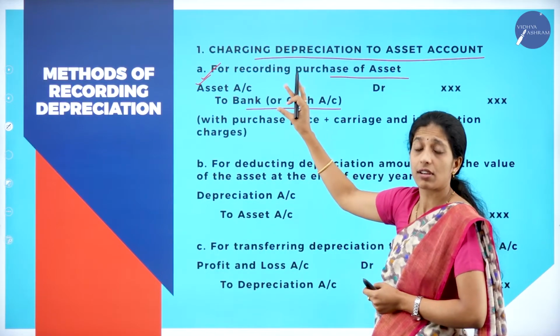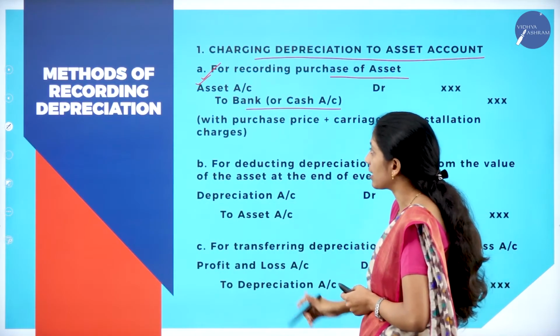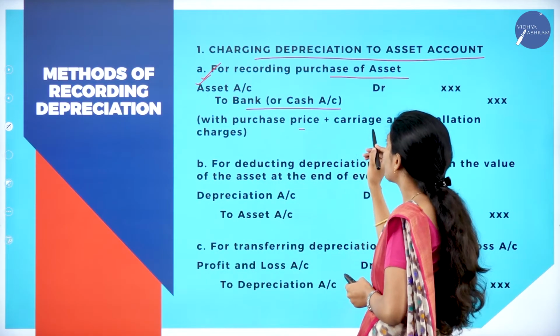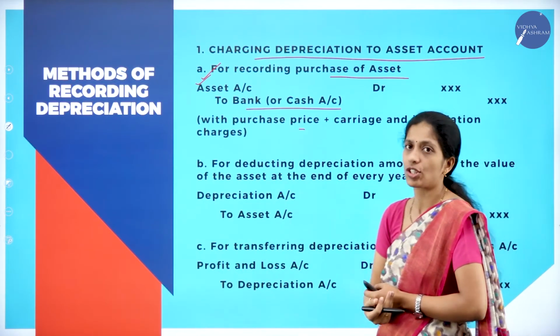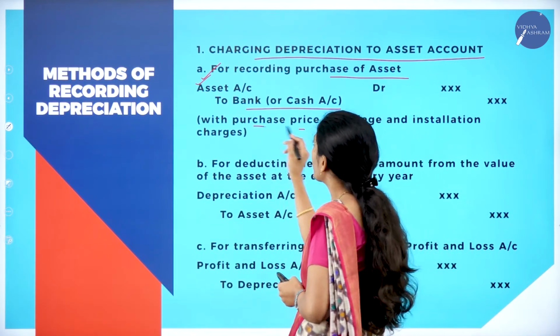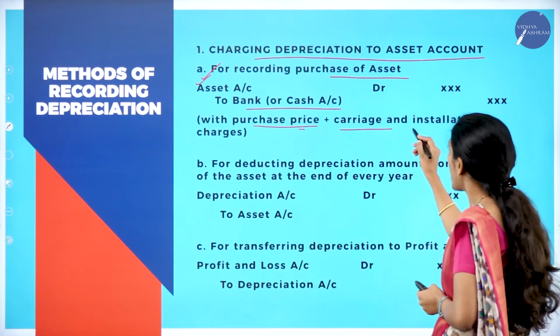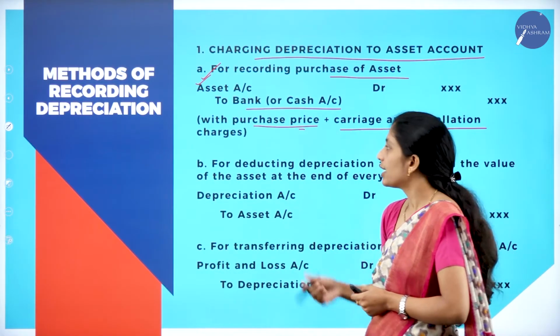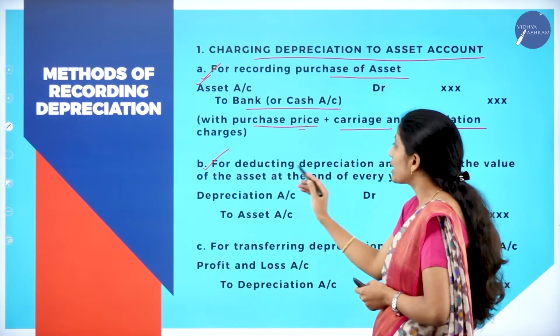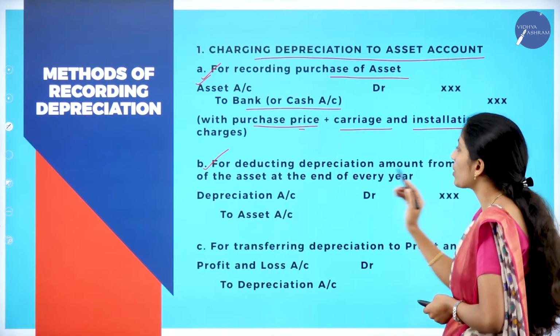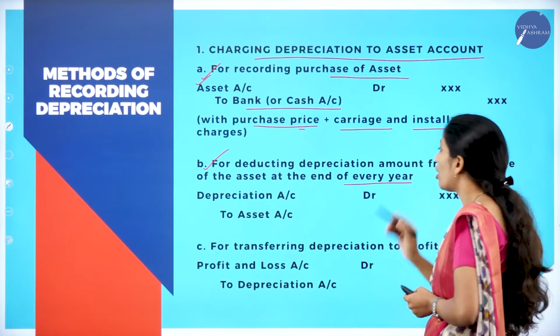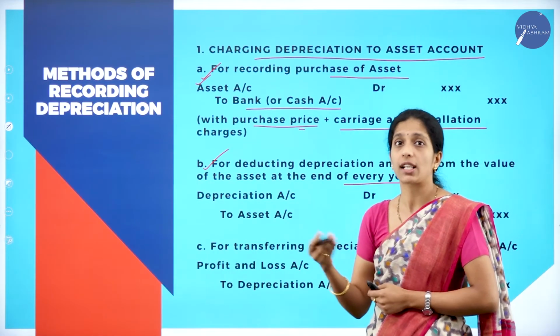Clear? Your first entry is for what? Purchasing of asset, that is with purchase price plus carriage plus installation charge. So you know that along with purchase price we have to add carriage and installation charges. Next, second entry for deducting depreciation amount from the value of an asset at the end of every year. That is for charging depreciation.